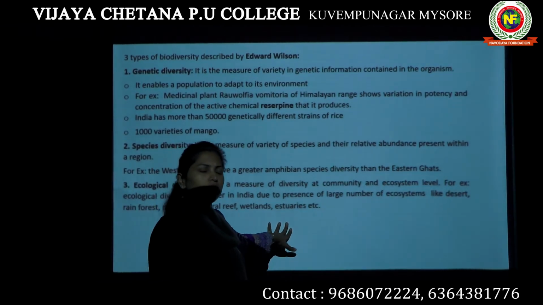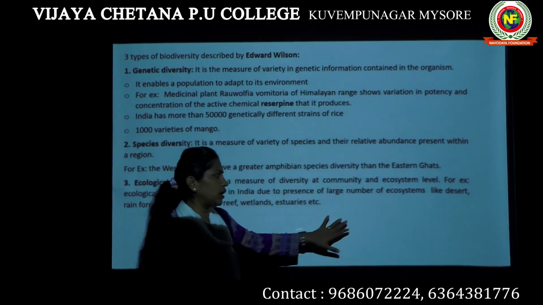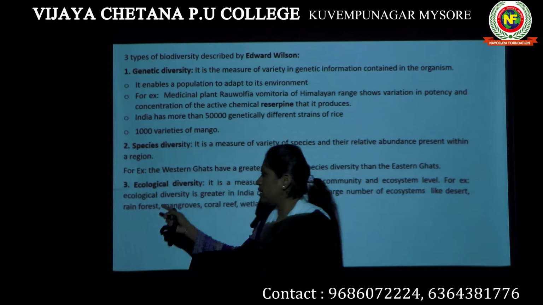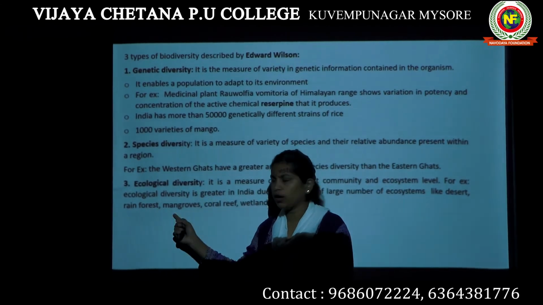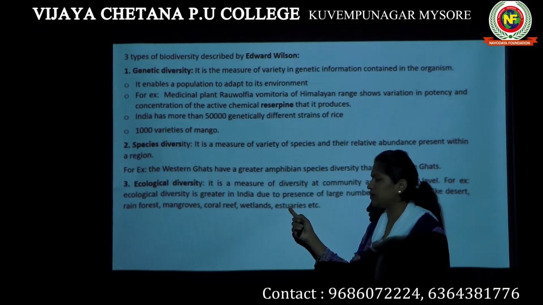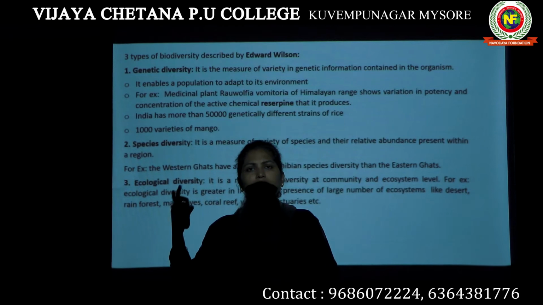When we talk about different ecosystems, in India itself, if we count, there are deserts, rainforests, mangroves, coral reefs, wetlands, and estuaries. So they form different ecosystems in a particular country.